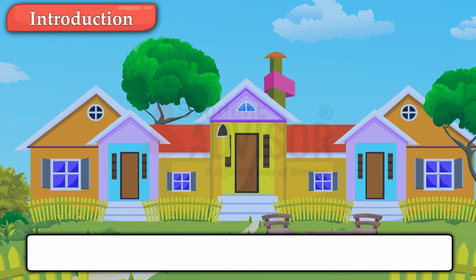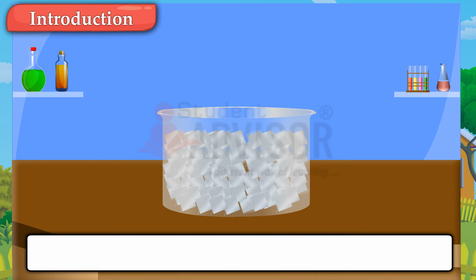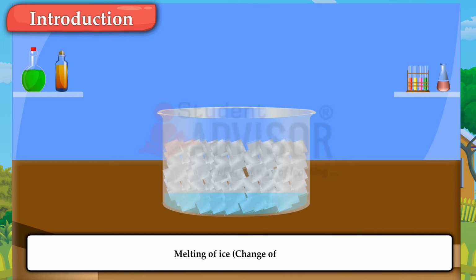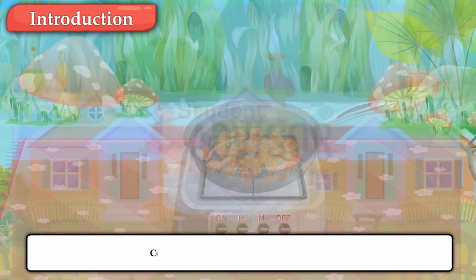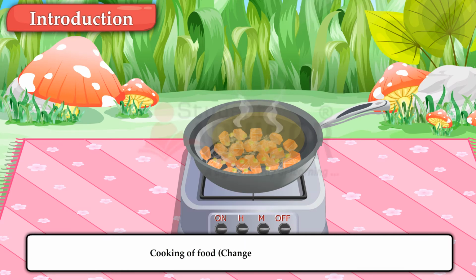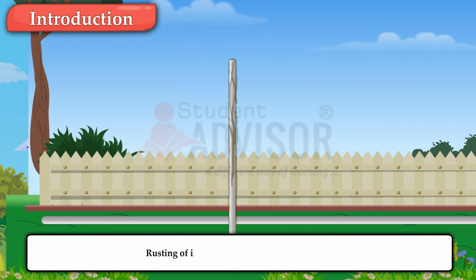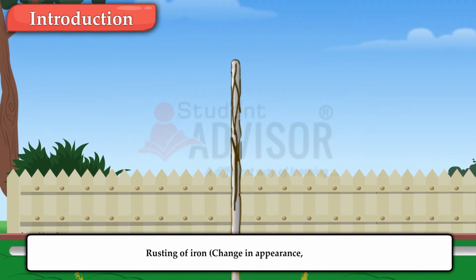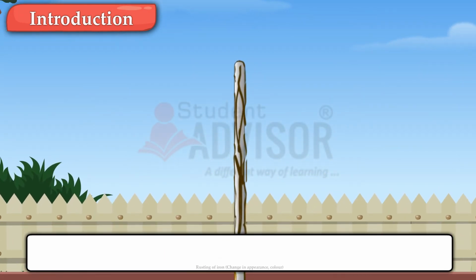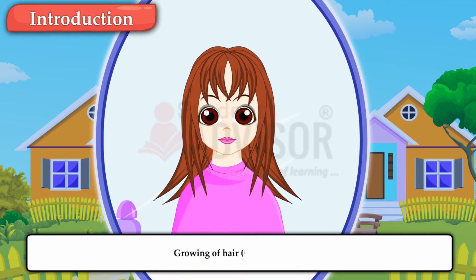Some of the examples of changes are: melting of ice, change of state; cooking of food, change in state, odor, etc.; rusting of iron, change in appearance, color; growing of hair, change in size.